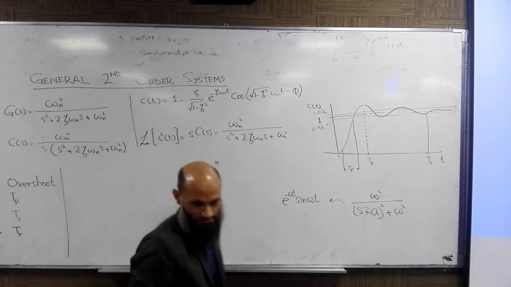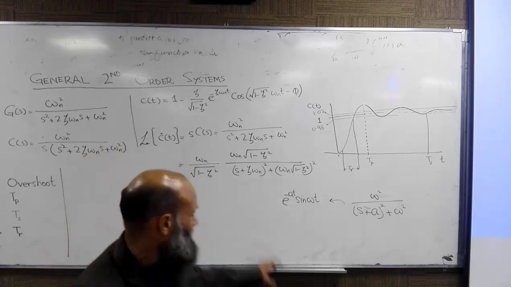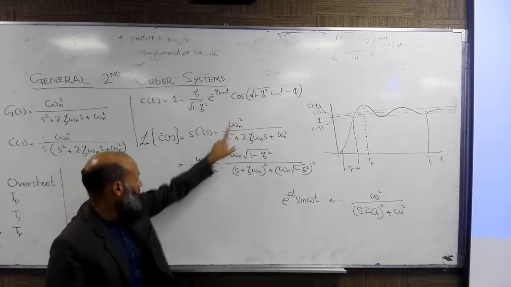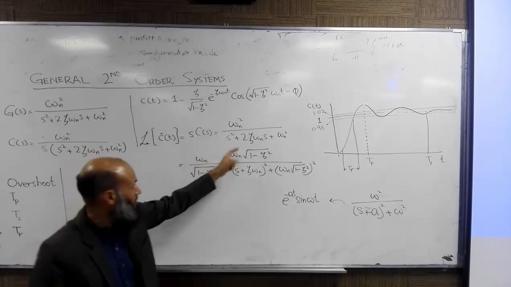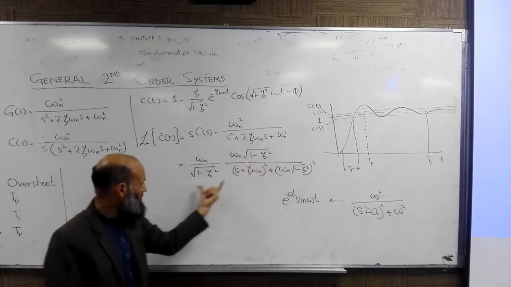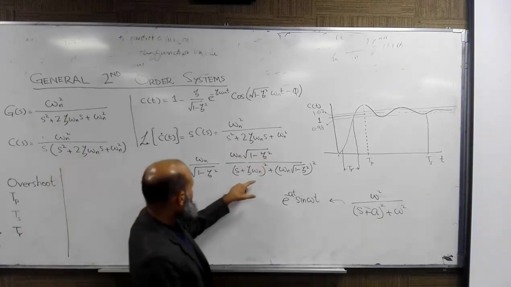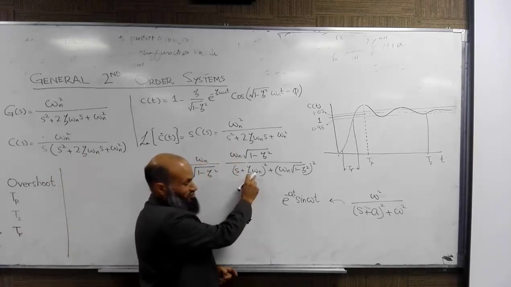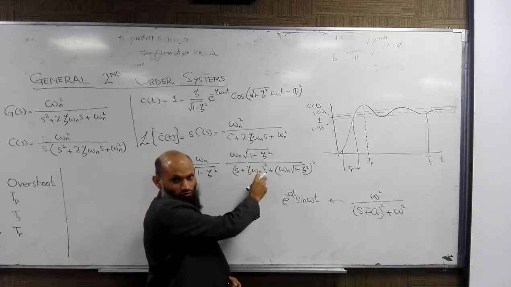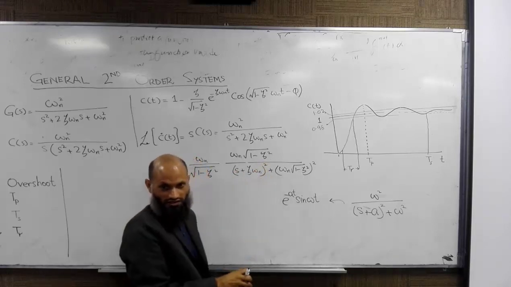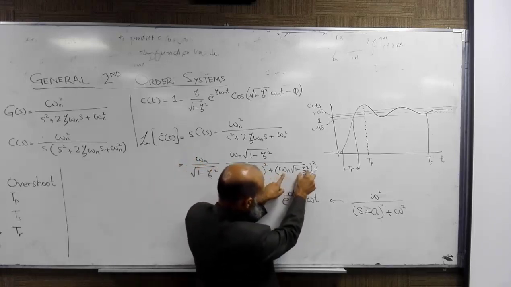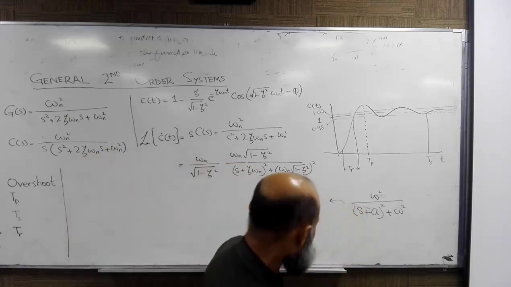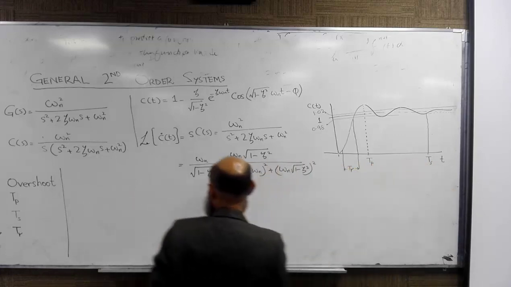That is given by this expression, and this expression and the other are the same. Omega n into omega n is omega n square. This term we have multiplied over here and divided. If we expand it, this is s square plus 2 zeta omega n s plus zeta square omega n square. So zeta square omega n square is extra over here, which is subtracted from this expression as well, right? And now we can easily obtain its inverse Laplace transform.